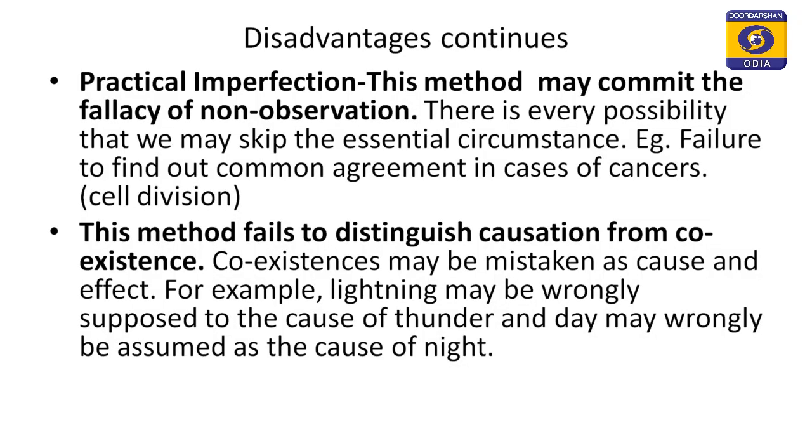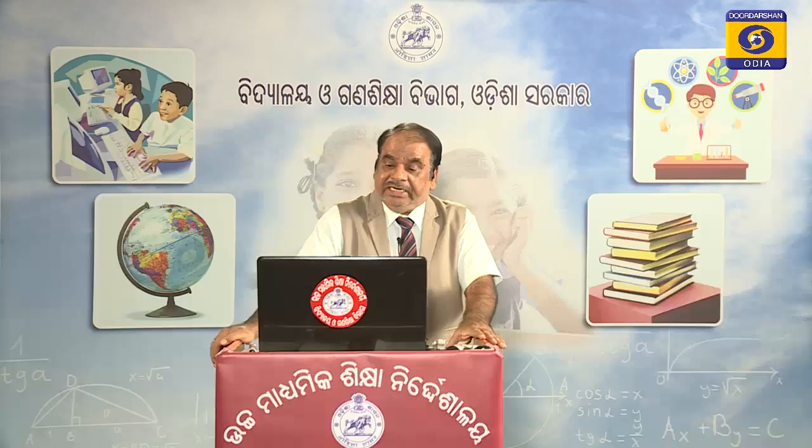The cases of coexistence may be confused as the cases of causes because of the common agreement that wherever one is present, the other one is also present. So, lightning and thunder are found to coexist. Somebody may say that lightning is the cause of thunder or thunder is the cause of lightning.